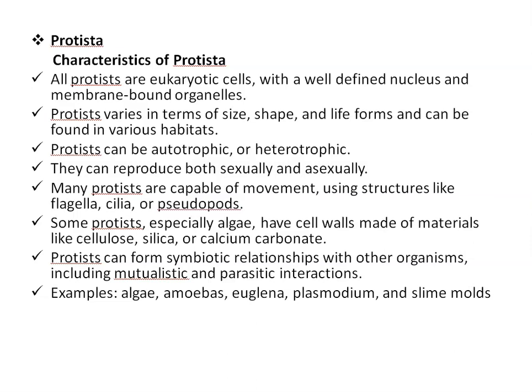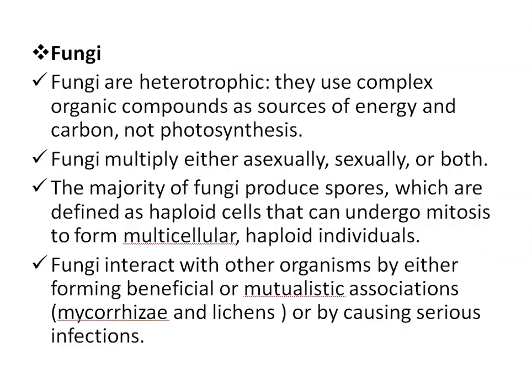Many protists are capable of movement using structures like flagella, cilia, and pseudopods. Pseudo means false, pod means feet. Some protists, especially algae, have cell walls made up of materials like cellulose, silica, or calcium carbonate. Protists can form symbiotic relationships with other organisms, including mutualistic relationships and parasitic interactions. Examples are algae, amoeba, euglena, plasmodium, and slime molds.